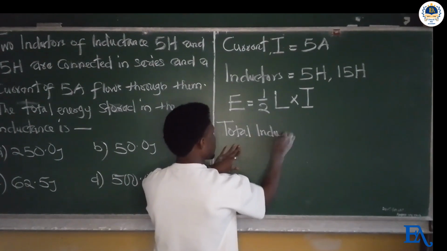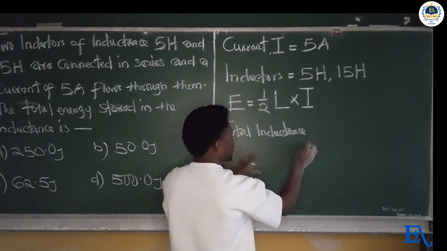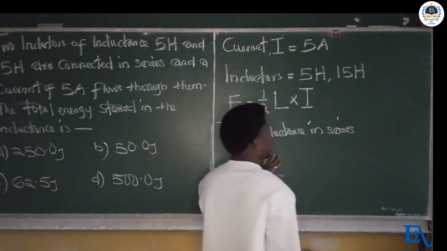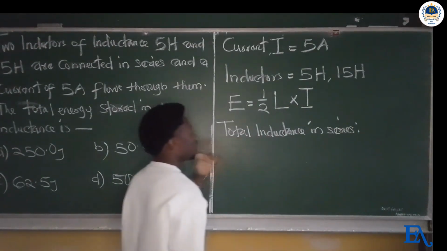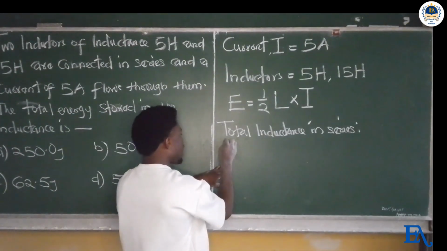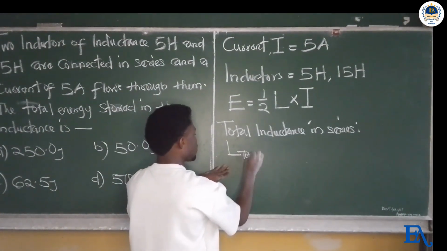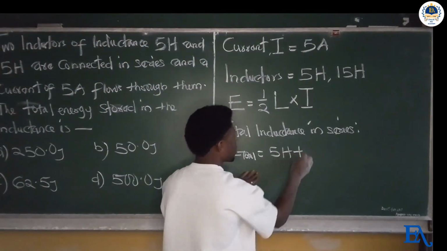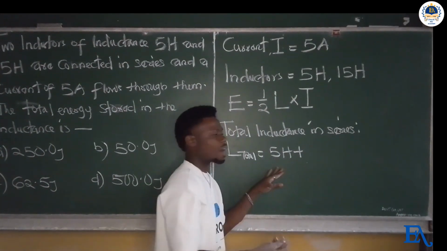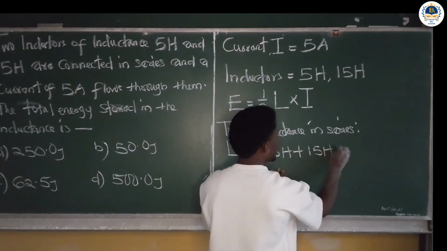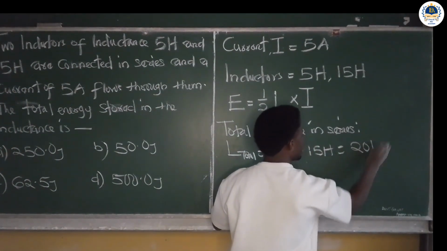Total inductance in series is given as, there are two inductors. So L total is equal to 5 Henry plus, when it is in series, we add directly. So 5 Henry plus 15 Henry, that is equivalent to 20 Henry.